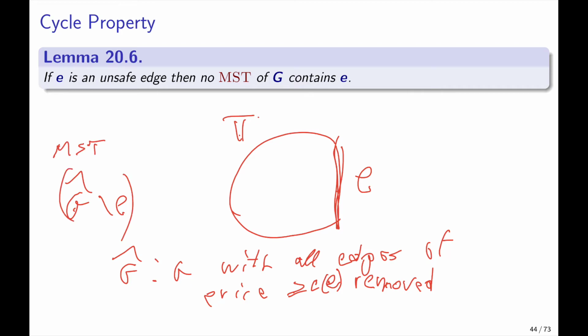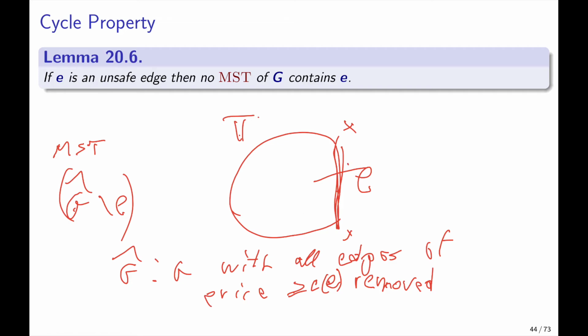of this graph, the two endpoints of E, X and Y, must be in the same connected component of the minimum spanning forest, right? It's not necessarily true that the graph is connected now, so it's a minimum spanning forest, but X and Y must be in the same tree in this forest. Okay, and now we are done, right? Because now that readily proves that E cannot be in the MST, right?